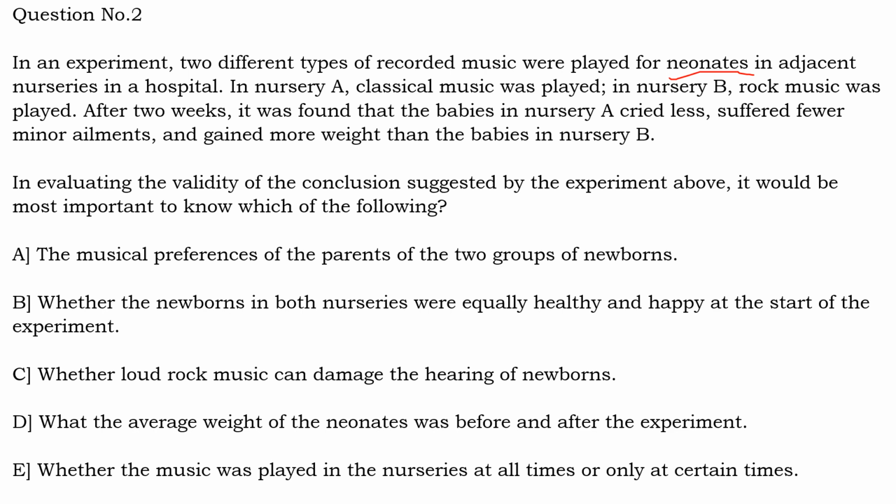So basically you are only given certain facts, and you need to make a conclusion on your own. So what is the conclusion or the argument in the passage? The argument is that classical music is better for the development of newborn babies than rock music. This is the argument which is inherent in the particular facts given here. So now what you have to find is the validity of the conclusion suggested by the experiment. So the conclusion is not given, it is suggested.